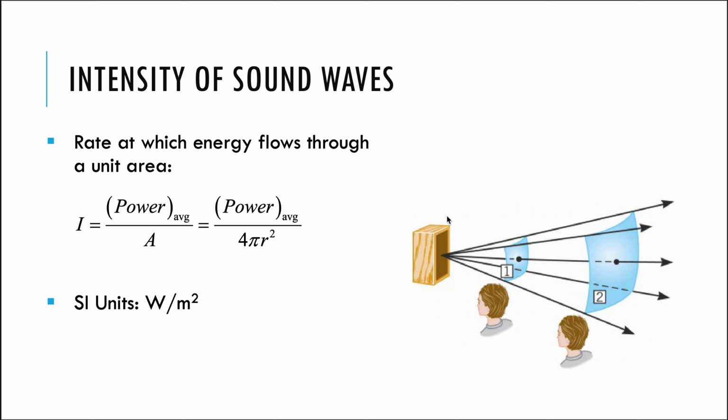If we imagine a source of sound, then the further away that we are from that sound, the less intense it's going to be, because you can see that those sound waves are spread out over a larger and larger area. The units for intensity are watts per meter squared.